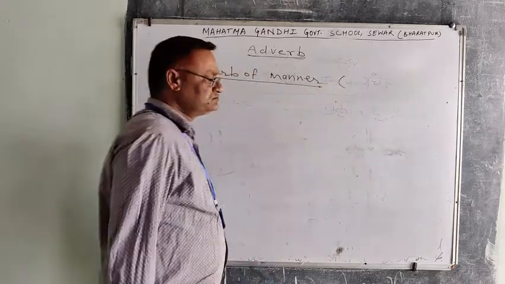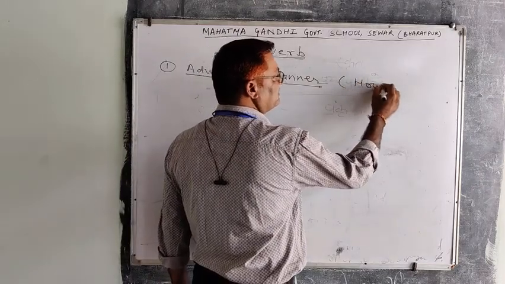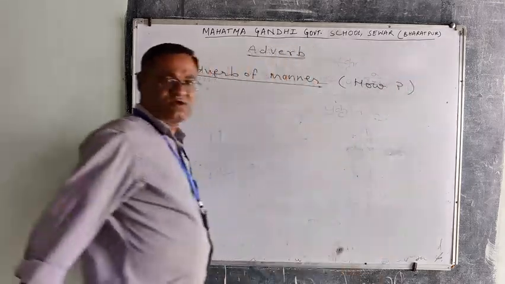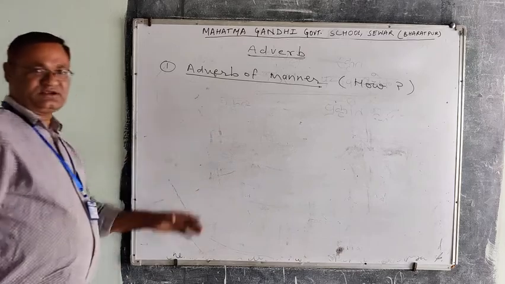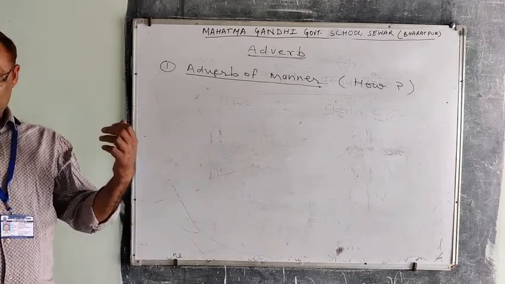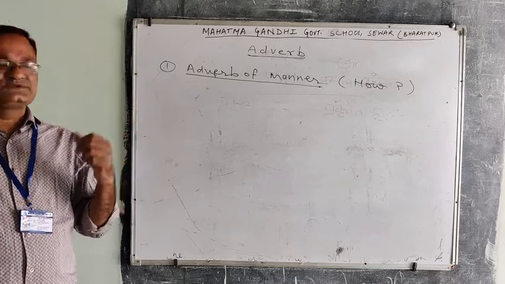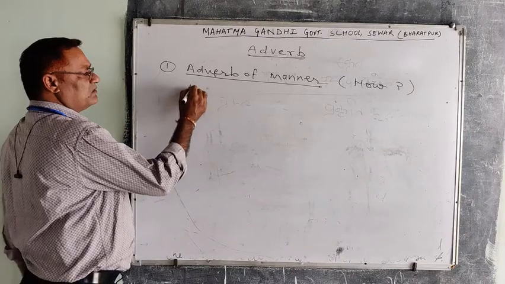It shows the method, and it always gives the answer of how. Adverb of manner is generally used to qualify a verb, and it always gives the answer of how. Just like well,